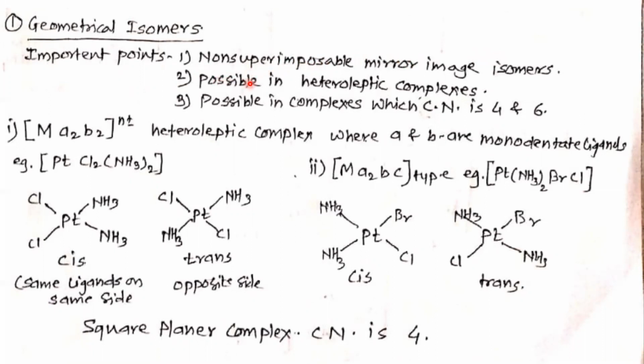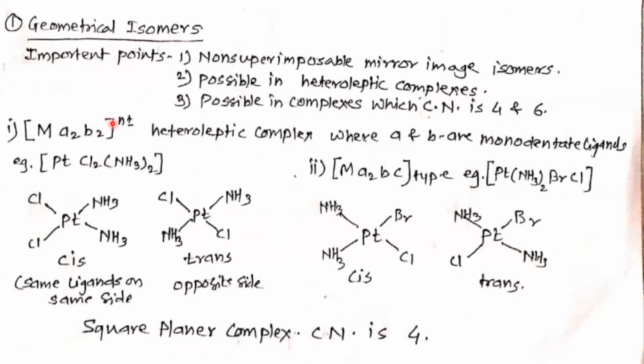Second, it is possible in heteroleptic complexes, because in homoleptic complexes it is not possible because of symmetry, because all ligands are similar or identical. Third point, it is possible in complexes which have coordination number 4 and 6.